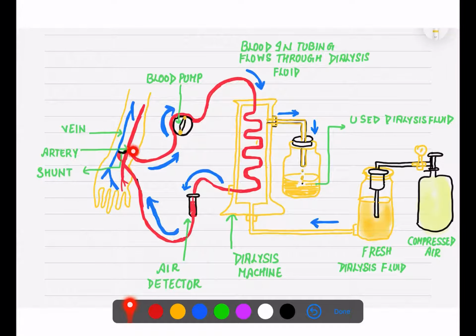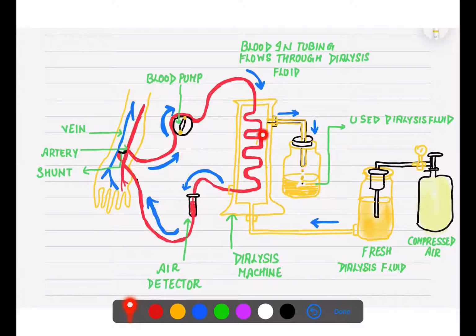From the artery, just follow my marker, blood is passing out to the tubes. This one is a dialyzing machine, and blood is flowing in the tube through the dialyzing fluid, because this is connected to the dialyzing fluid. Once it is passing through this tube, the waste materials collect in the used dialysing fluid.